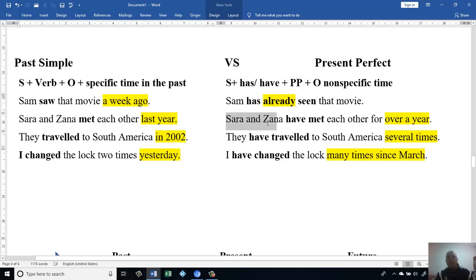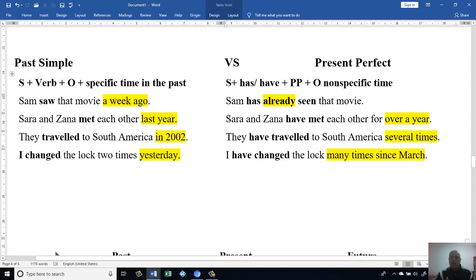Sarah and Zana have met each other for over a year. Here, when we say over a year, was it last year? Was it before last year? Was it 5 years ago? Was it 10 years ago? I don't know, I only know over a year. That's the reason we make it in the present perfect.